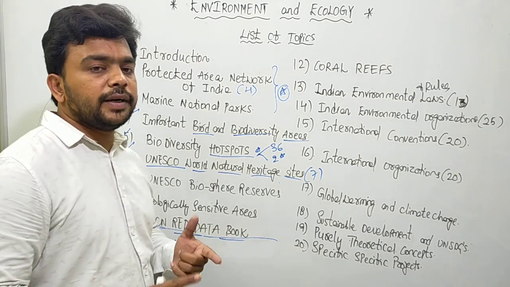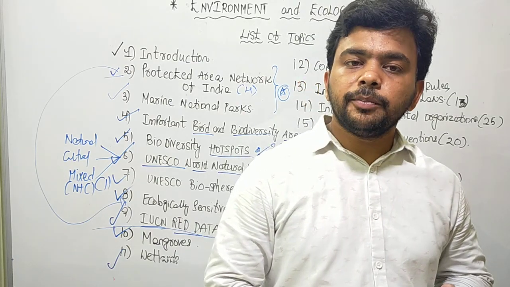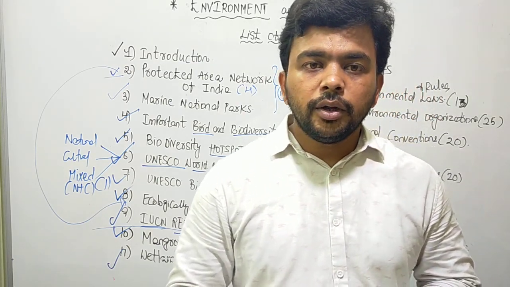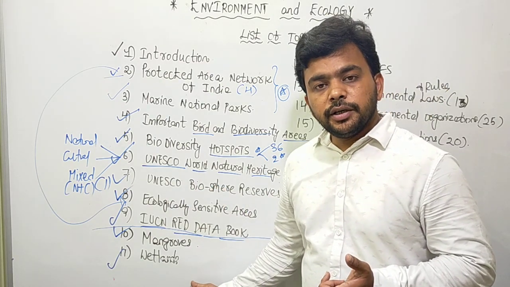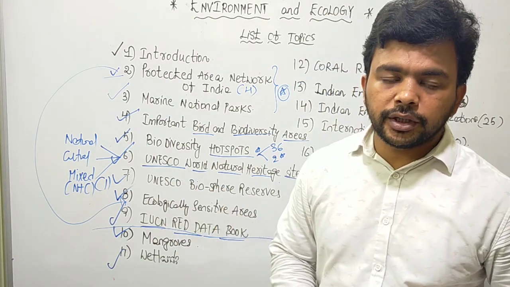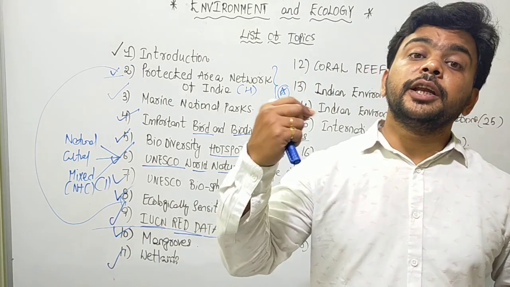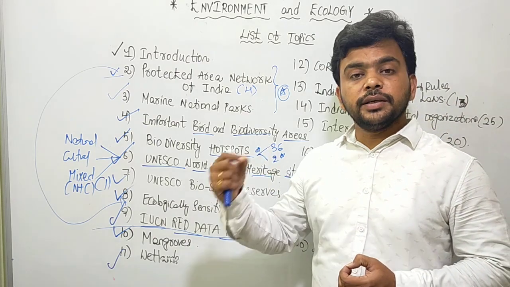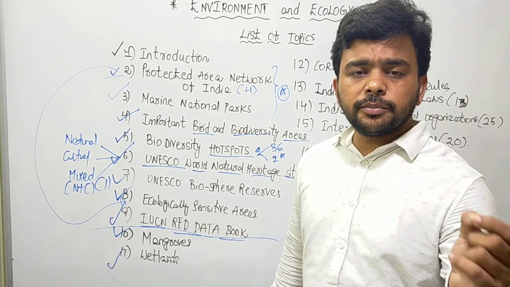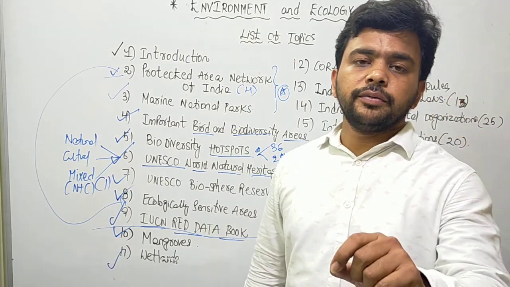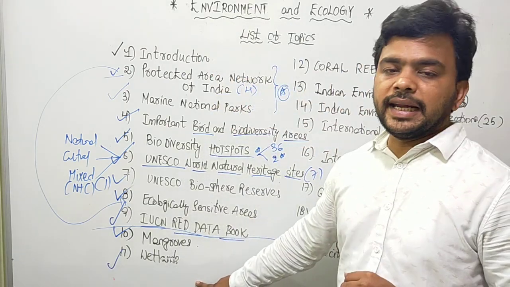Then we have the threats to the wetlands. Then we see the Ramsar Convention on the wetlands of international importance. What is the Montreux Record? What is Wetlands International? How many Ramsar wetlands are there from India on the Ramsar Convention list? 26 plus 7 recently, Sundarbans, and recently they have added 10 more. So totally 37 Ramsar wetlands are there in India. We discussed the wetland rules 2010, and we discussed the new wetland rules 2017 in detail.